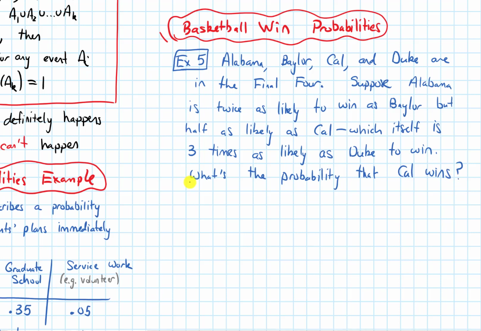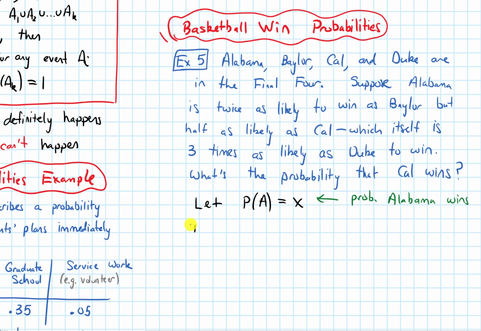If we think about this question and how it's different from other examples we've done so far, we might notice that this question doesn't tell us any probabilities straight up. Instead, it just tells us how likely teams are to win compared to other teams. Because I don't have specific numbers like that, I'm probably going to need to assign a variable. Let's pick one of the probabilities, like the probability that A, Alabama, wins. Let's call this X. So I'm going to let this be the probability that Alabama wins.